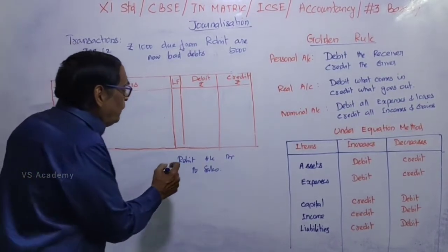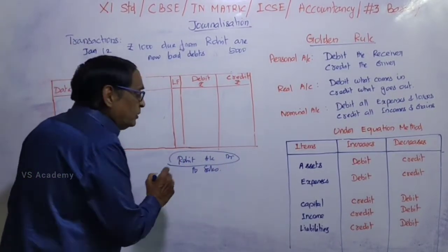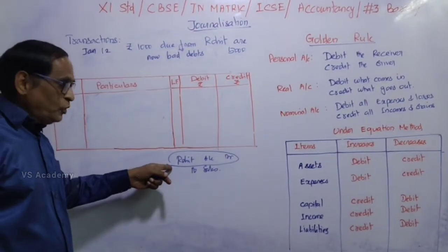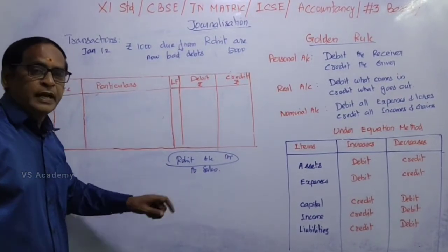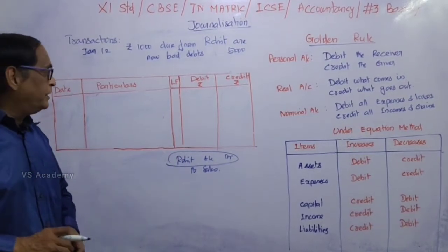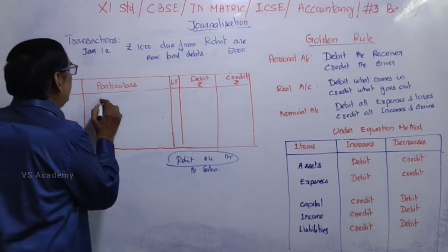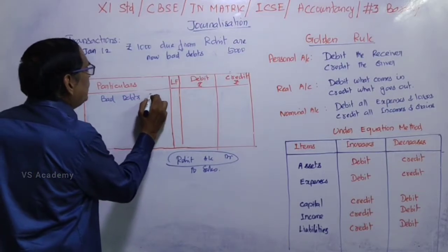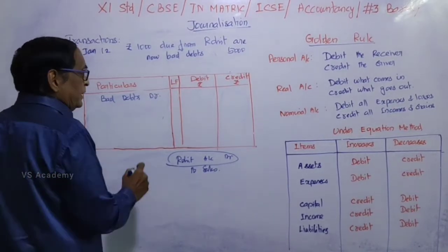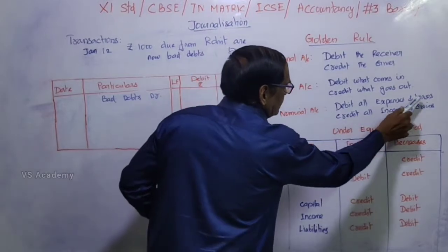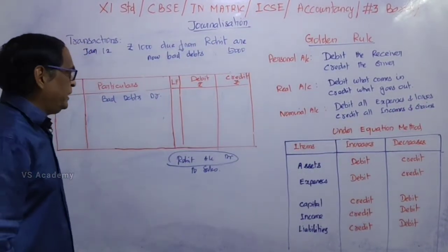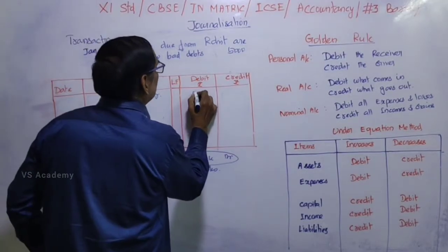So if we don't receive that amount, that debit should be actually cancelled. So if we want to cancel, then the debit account should be credited. Rohit account should be credited. So bad debts should be debited. Bad debts account debit, and then debit all expenses and losses. So we are debiting according to the nominal account. The amount is 5,000.